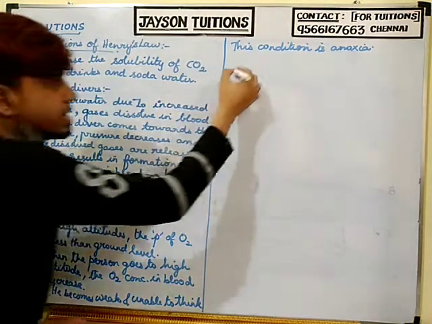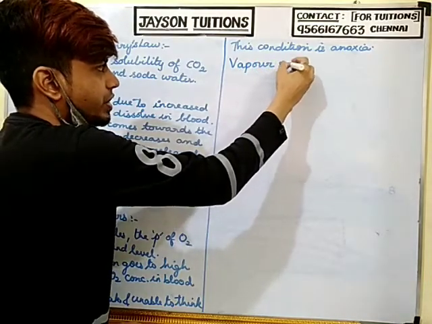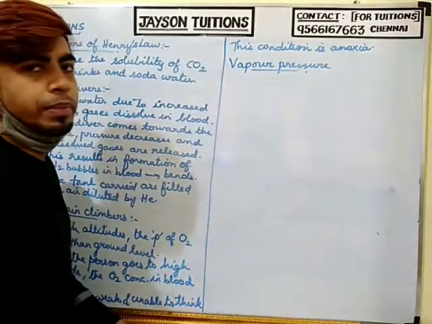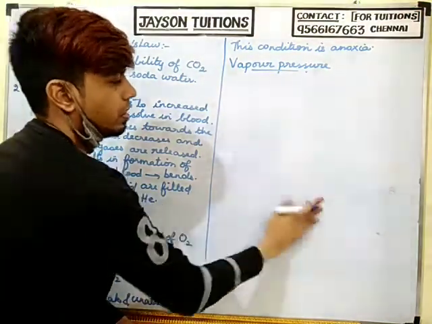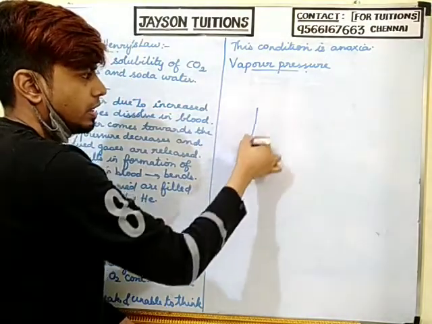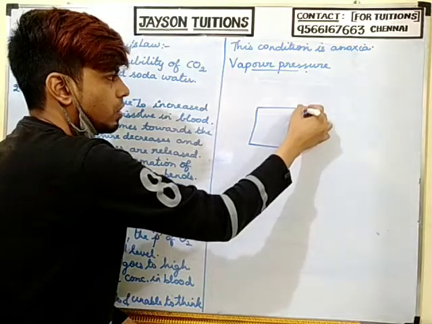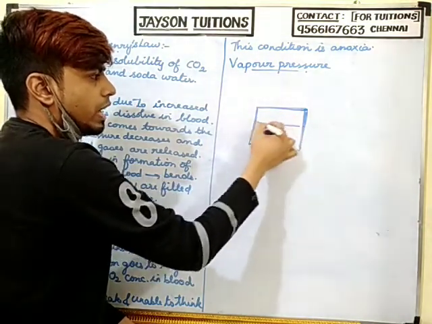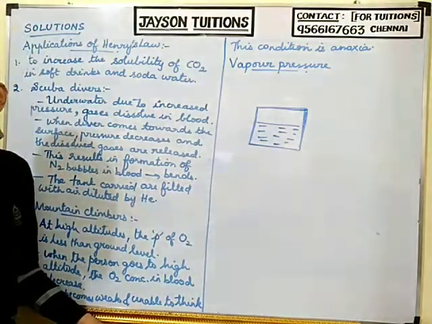The next part I told you is vapor pressure. Have you seen a pressure cooker? The cooker will be like this, and you will have the cooking stuff here, your dish or whatever it is.